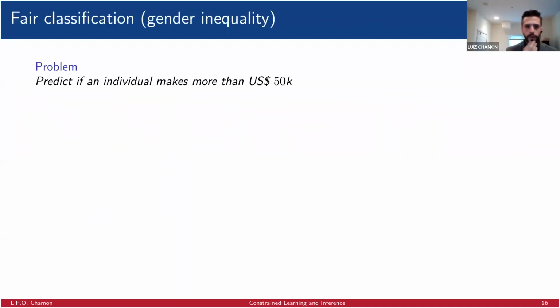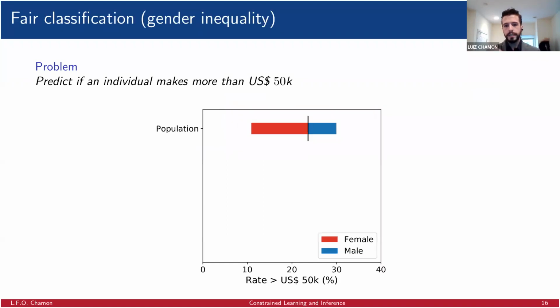So for example, suppose that you wanted to predict if an individual makes more than $50,000 a year based on some socio-economic data, right? So gender, occupation, education, things like that. Now, due to biases in the collection of the data and structural biases in society, what happens is that women in the data set that we have end up with a rate at which women make more than 50K that is much lower than the rate at which men make 50K. So the average over the whole population is around 23%. Women are close to 10%, whereas for men the rate is close to 30%, right?